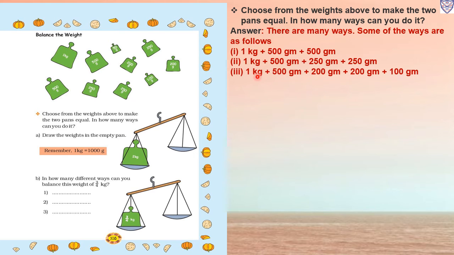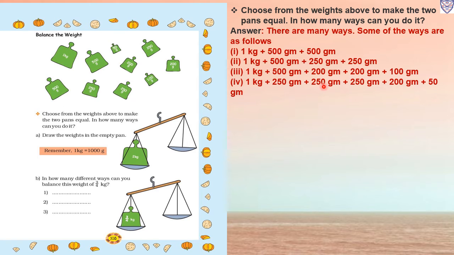Now the third option, 1 kg plus 500 gram, then we will put 200 gram plus 200 gram plus 100 gram. So 200 gram plus 200 gram, 400 plus 100, that is 500 gram. So 500 gram plus 500 gram, 1000 gram, which is equal to 1 kg. Then 1 kg plus 1 kg, 2 kg. Now the next option, 1 kg plus 250 gram plus 250 gram plus 250 gram plus 200 plus 50 gram.